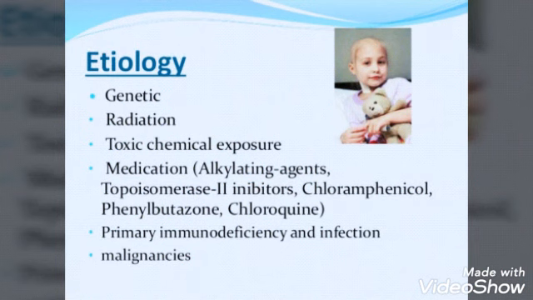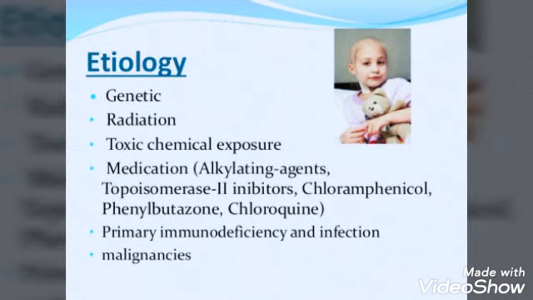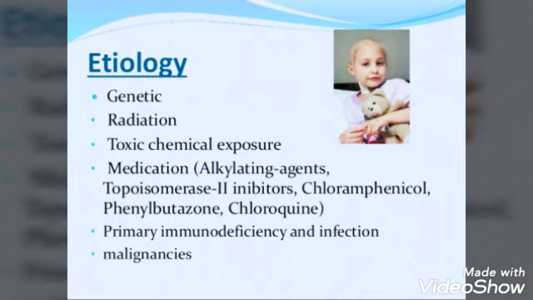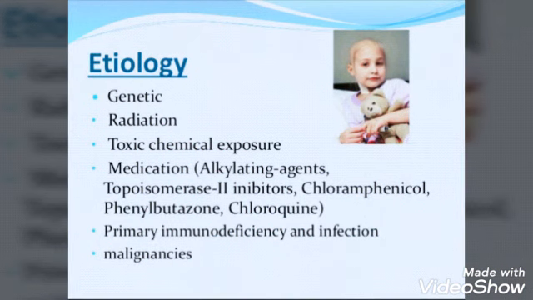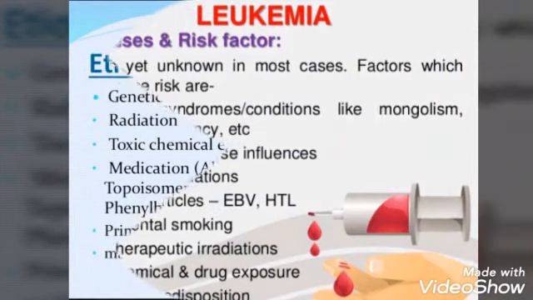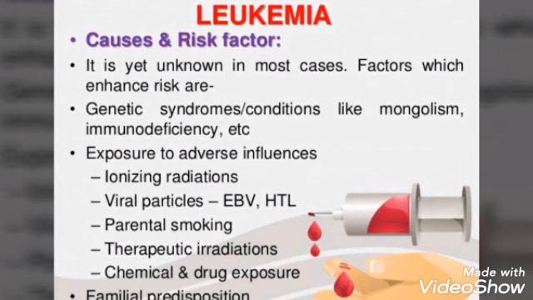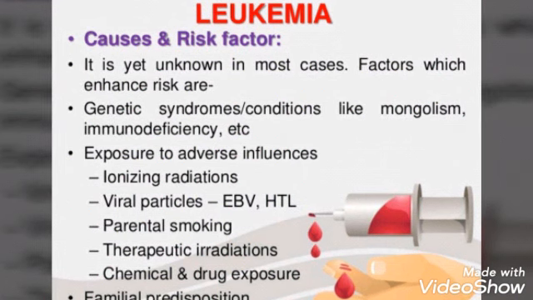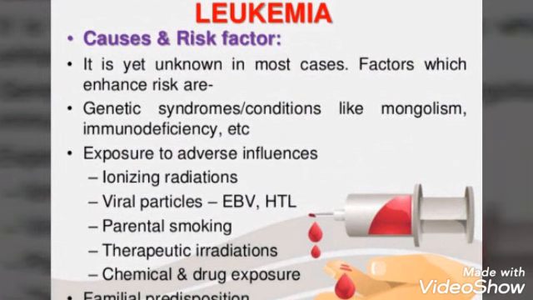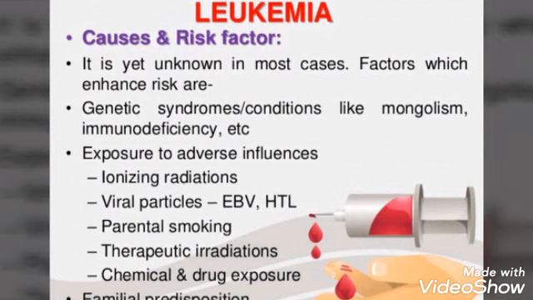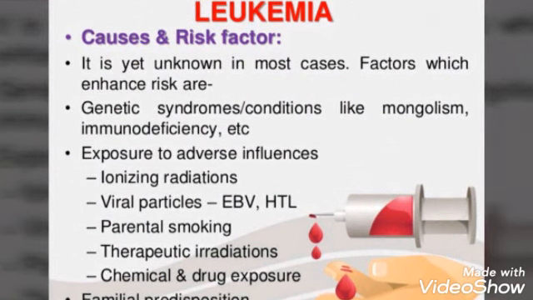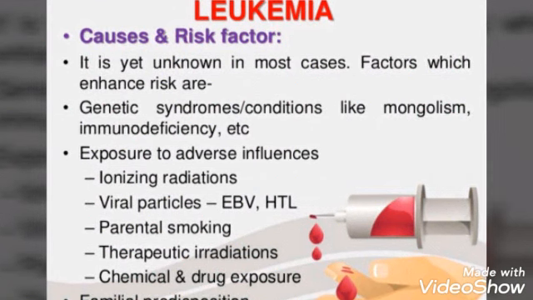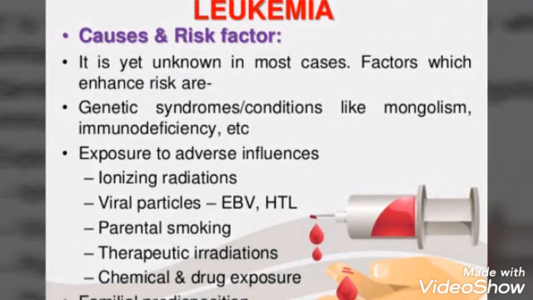So the persons who are taking medicines long term can also be affected, and persons with less immunity can also be affected. Other than that, we can see the risk factors. The main risk factors or causes are unknown, and the rest, as you have seen: genetic syndromes, then exposure to adverse influences like ionizing radiations, viral particles, parental smoking, then therapeutic irradiations, chemical and drug exposure, and family predisposition. So these were the certain causes and risk factors which can lead to leukemia.